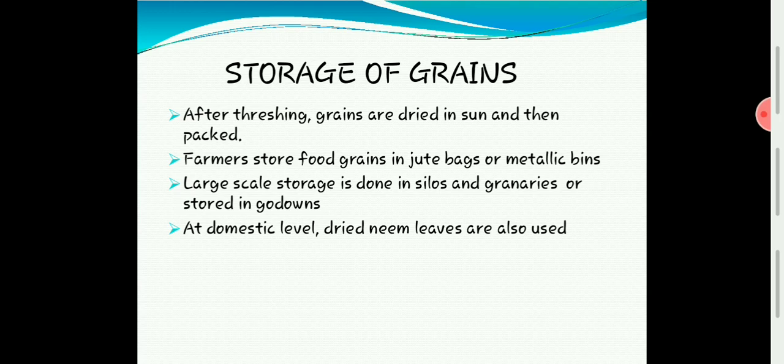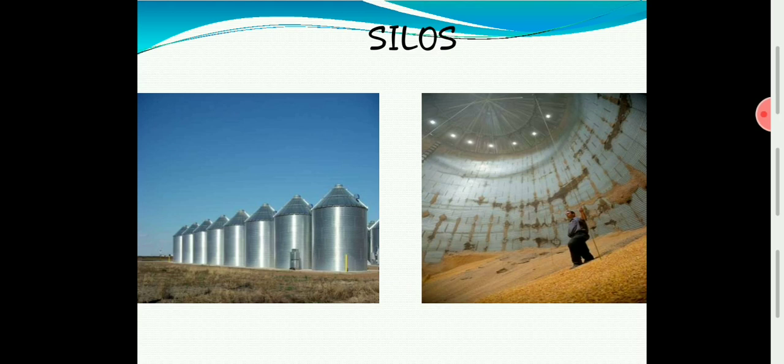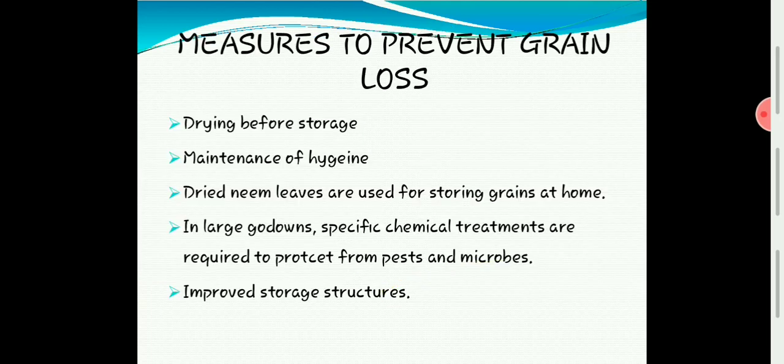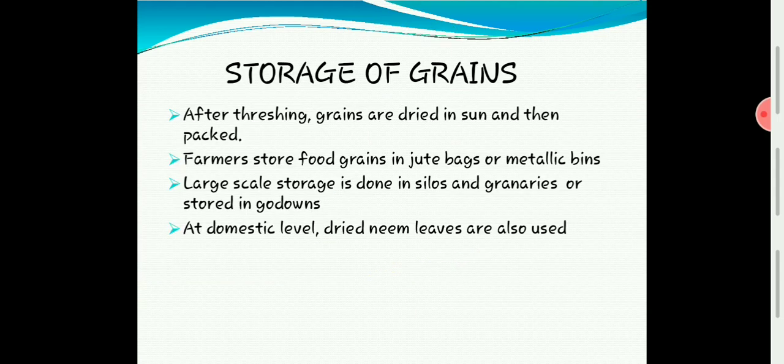So they will store it in large silos. Can you see the large silos? It is such a huge storage. You can see the outside view and inside view. And this is what silos are. And in the godowns also the food grains are stored. So this storing is also a very important method.